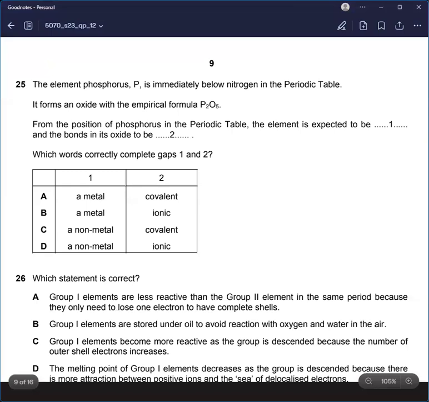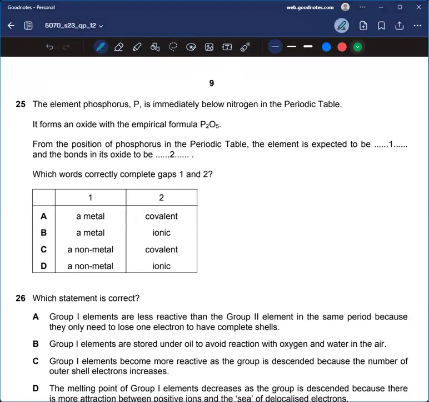All right. Question number 25. The element phosphorus P is immediately below nitrogen in the periodic table. It forms an oxide with the empirical formula P2O5. From the position of phosphorus in the periodic table, the element is expected to be a nonmetal, and the bonding in its oxide to be covalent. Nonmetal and covalent, yeah.